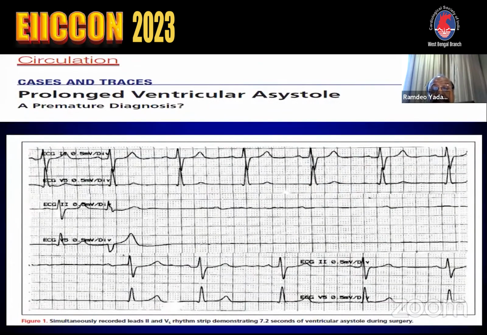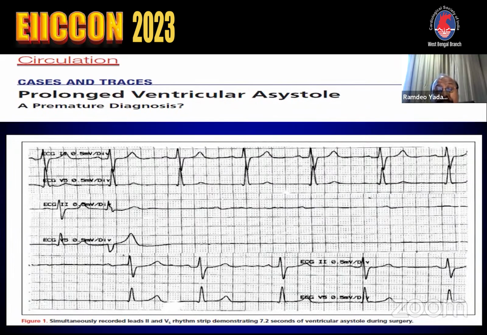Then patients having prolonged ventricular asystole because of paroxysmal complete AV block, where a ventricular ectopic gives rise to multiple P waves which are non-conducting. This is called phase 4 heart block, a cause of sudden death, which requires a permanent pacemaker. It's an absolute indication for a permanent pacemaker. And the patient may not have conduction system disease from beforehand. Only ventricular ectopics or atrial ectopics lead to complete AV block, ventricular asystole,